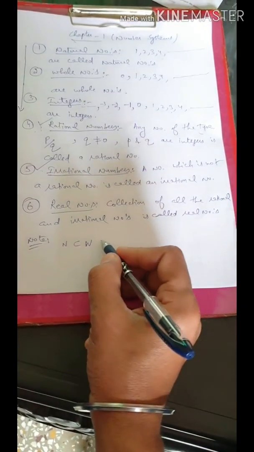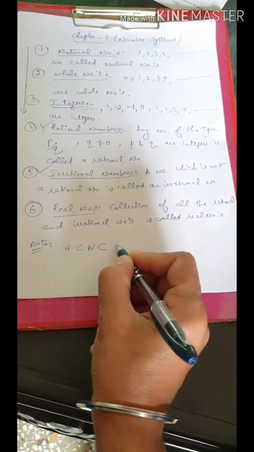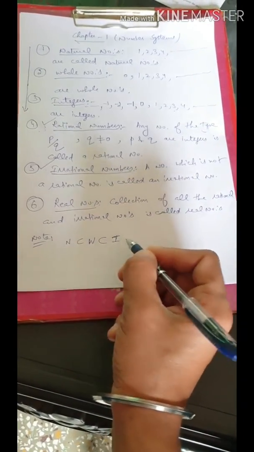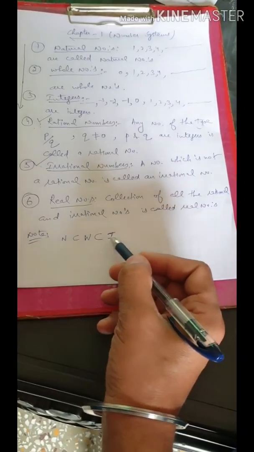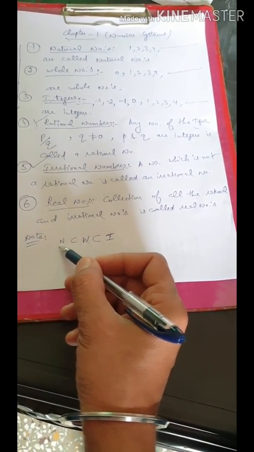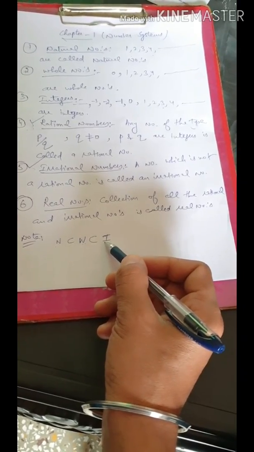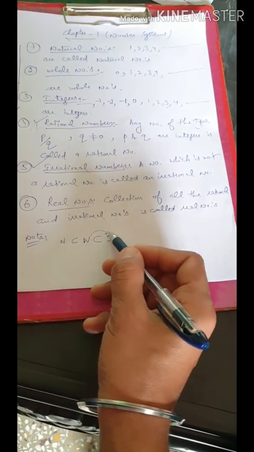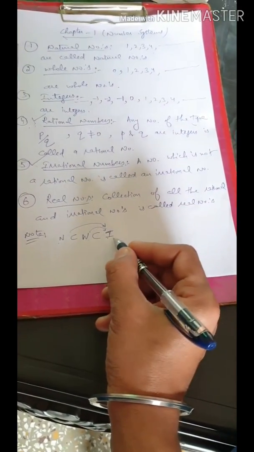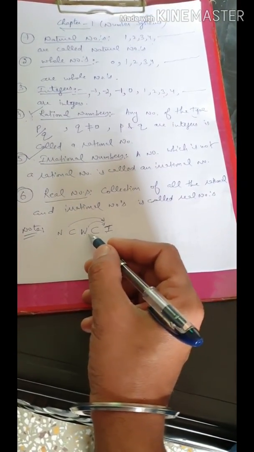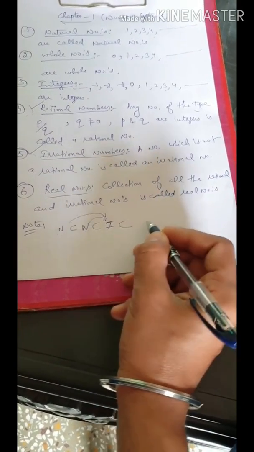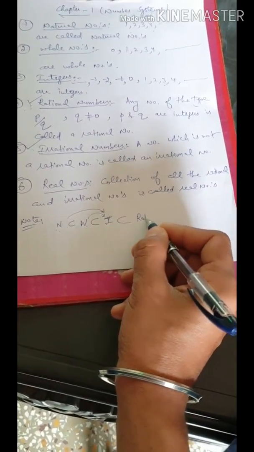And integers, we can denote by I. They contain all the whole numbers. So if whole numbers contain natural numbers, then obviously they lie in integers also. So they are members of integers. And all integers, or we can say whole numbers and natural numbers, they are part of rationals.